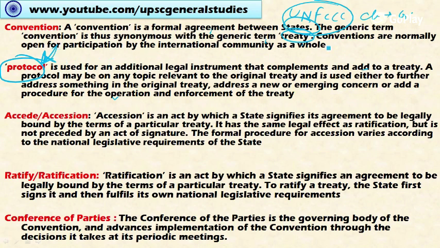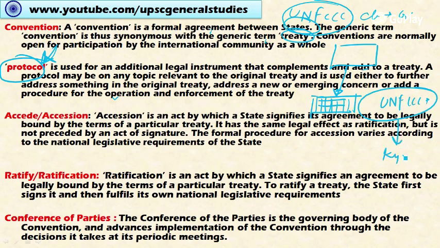The convention decides the broad guidelines and the protocol lays down the detailed procedures that must be undertaken by the countries in order to make this a successful event. For example, the United Nations Framework Convention on Climate Change is a broad framework for the control of climate change events. For this convention there is a protocol called the Kyoto Protocol.